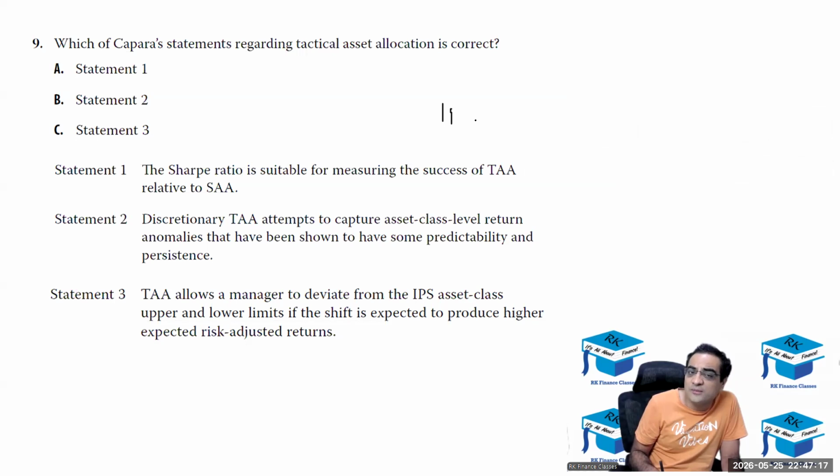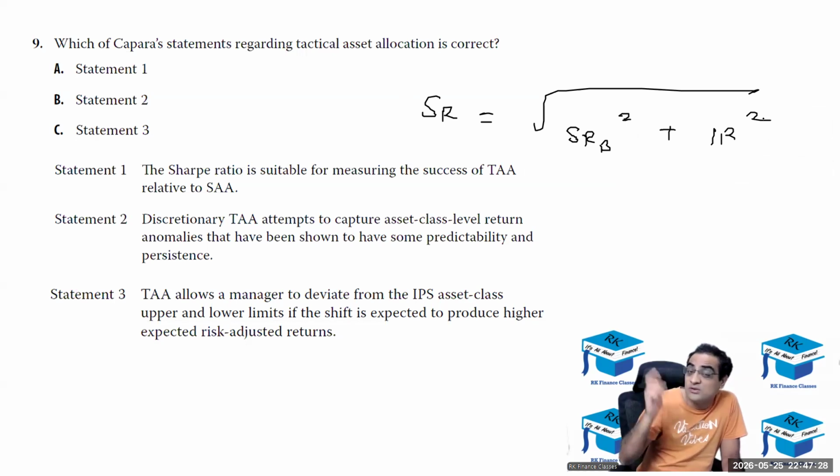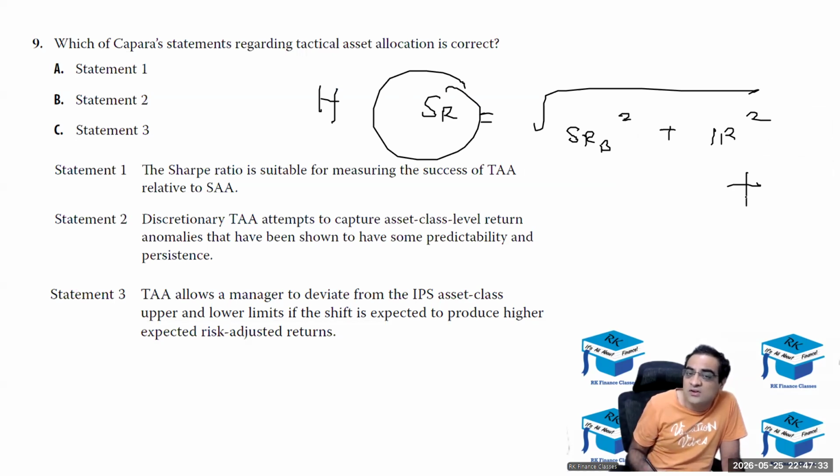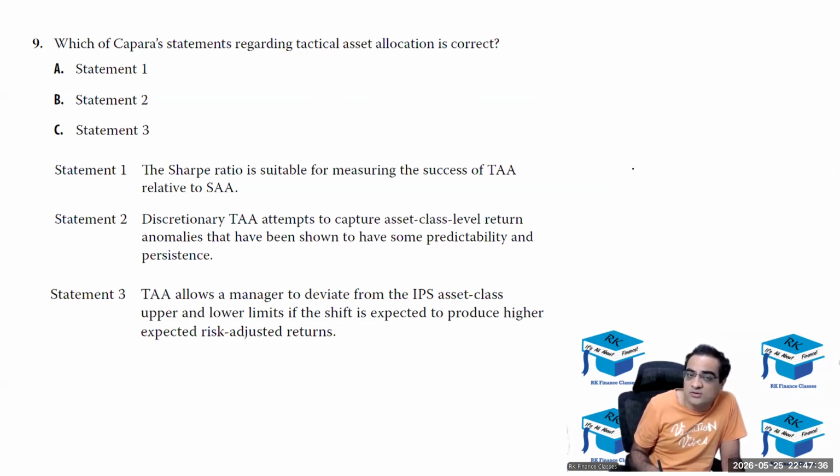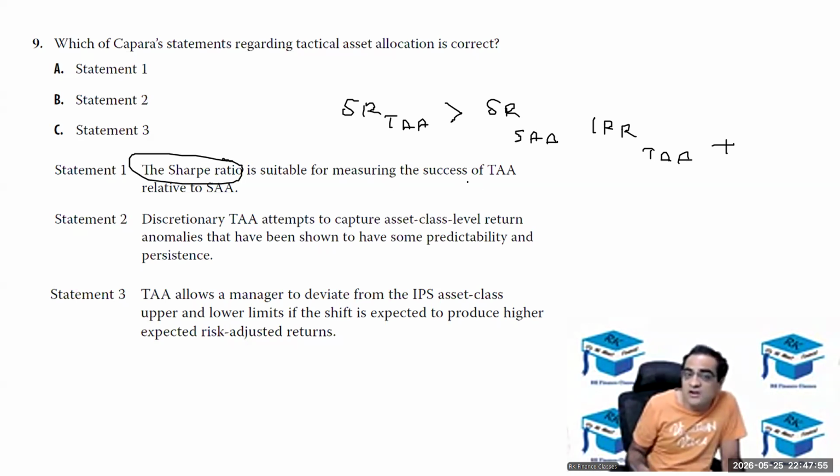You remember the formula, right? The Sharpe ratio squared is equal to the Sharpe ratio of the benchmark squared plus the information ratio of the portfolio squared. Level 1, Level 2 stuff. So if this Sharpe ratio has to be higher, the information ratio has to be positive. So either you say the information ratio of TA would be positive, then you say the tactical selection has been successful, or you say the Sharpe ratio of TAA is greater than the Sharpe ratio of SAA. And that's what they mentioned. Either Sharpe ratio is suitable or information ratio is also suitable.